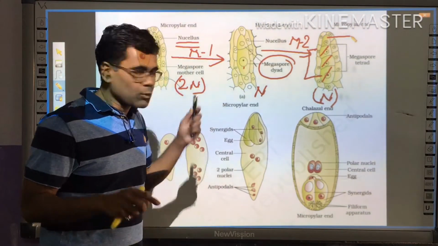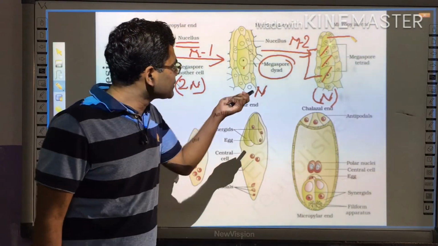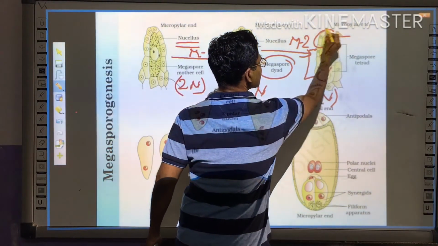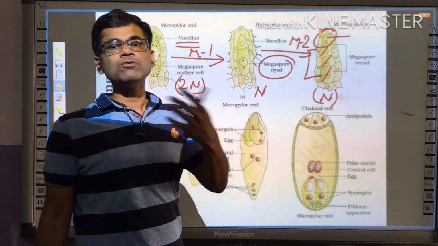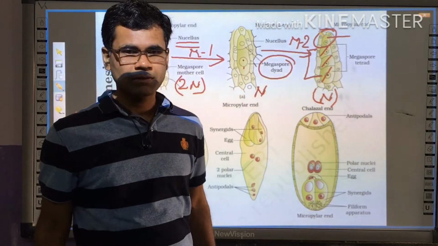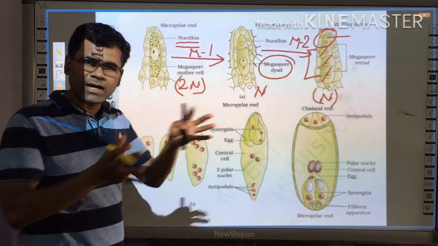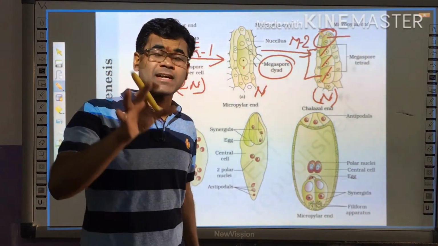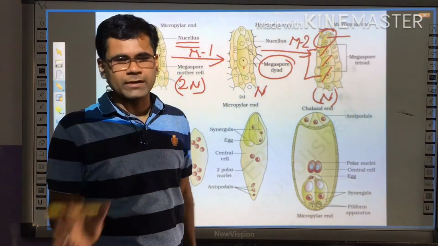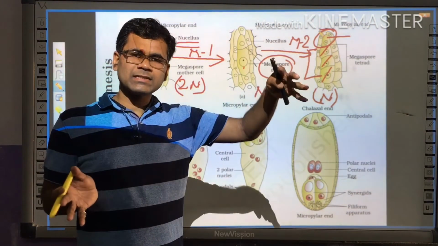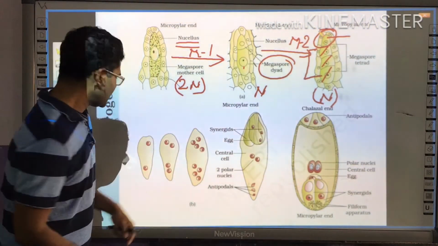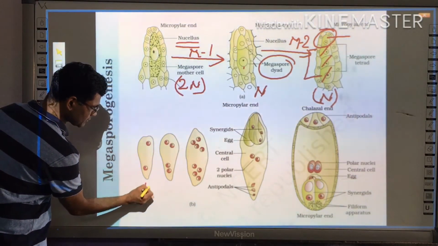Now, how does it happen? After this, this one cell undergoes free nuclear mitotic division. That means it undergoes karyokinesis, which is not followed by cytokinesis. The nucleus divides, but the cytoplasm does not divide. That's why it is called karyokinesis not followed by cytokinesis. So, in a rapid way, it undergoes the first mitotic division.